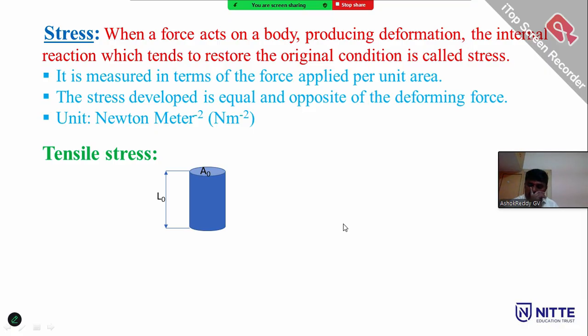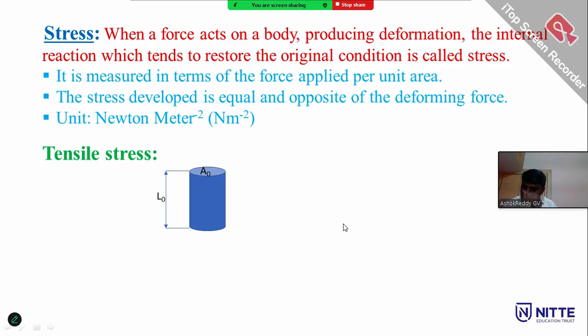Number two, volume stress, also called compressible stress or bulk stress. Number three, tangential stress, also called shear stress.